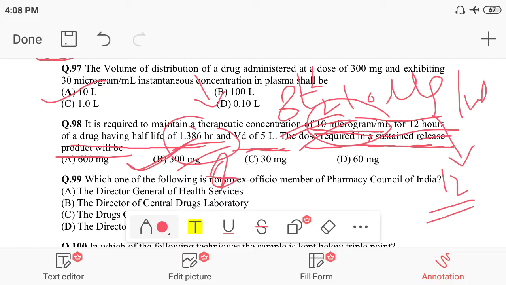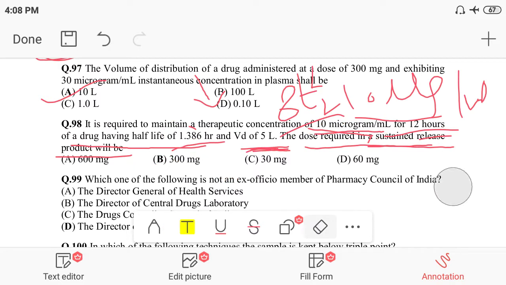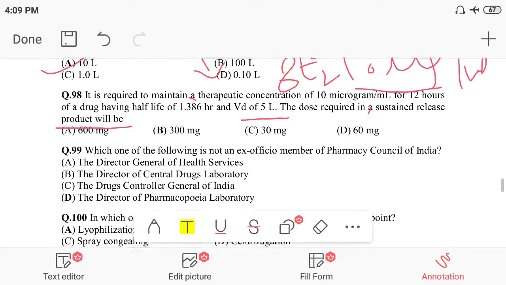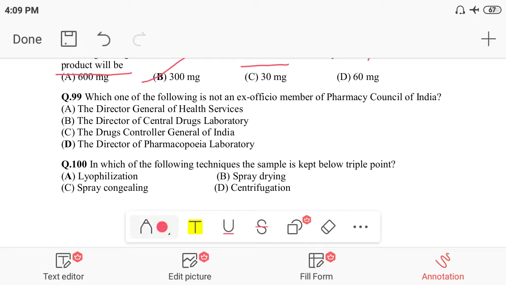So this is the mathematical equation. Students, you have to check it by using your copy and pen. Try to calculate it by the half life accordingly. I hope you understood how we have to give the answer here. So the correct option was B, 300 milligram. You calculate it on your own and check it.